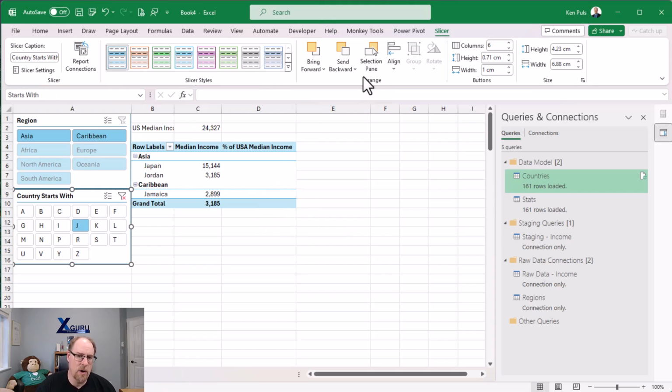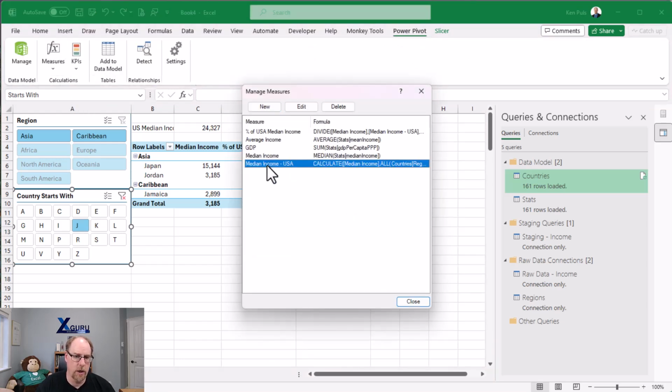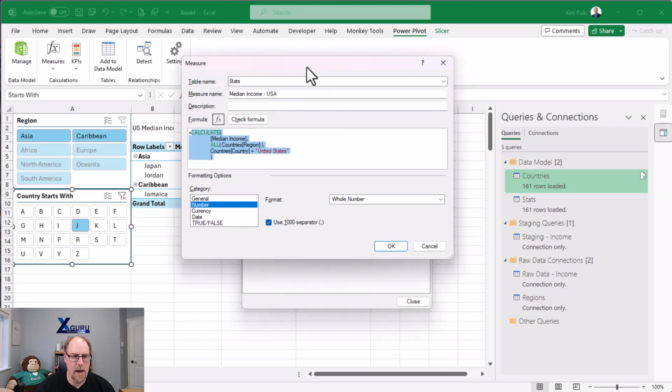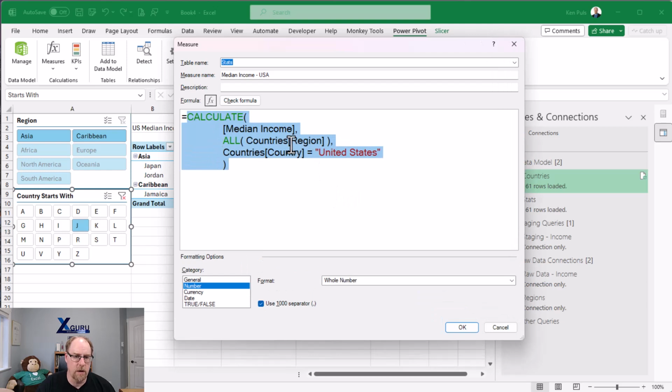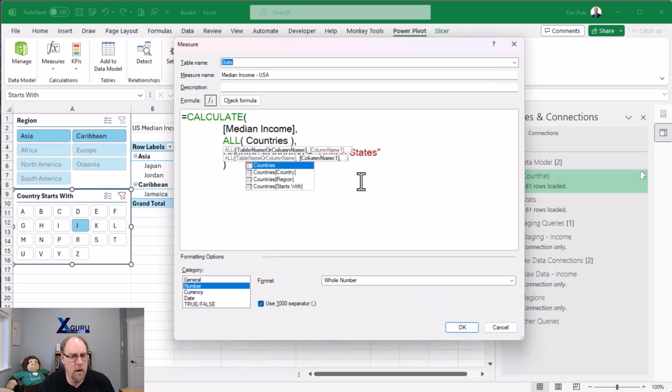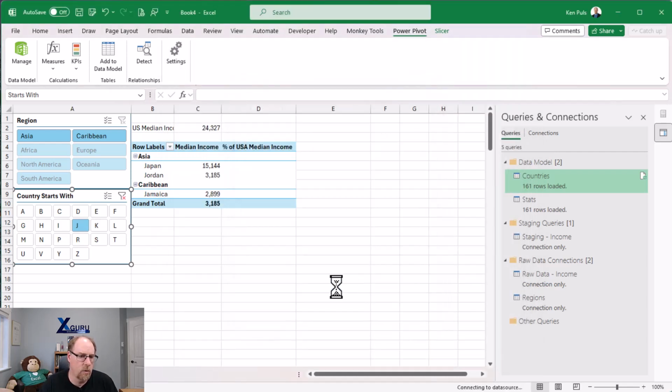So I need to make another modification to my measure to make it a little bit looser than what it is right now. So I'm going to go back to this one more time. It's a really big thing, when you're building these things, always test what you've got, right? You always want to see how users are going to use it to make sure that it's going to work correctly. So I'm going to remove the region column.